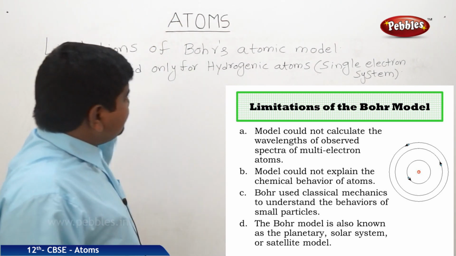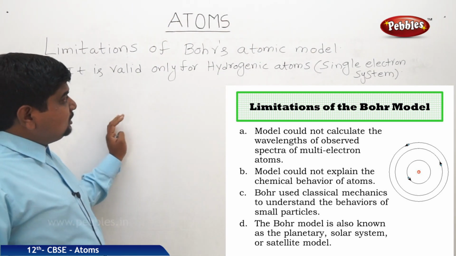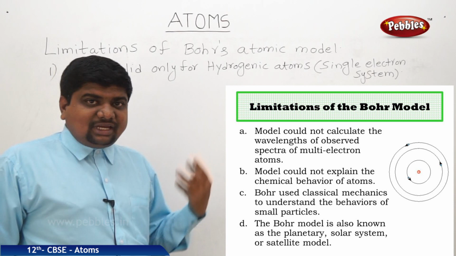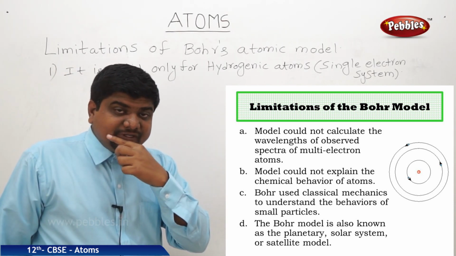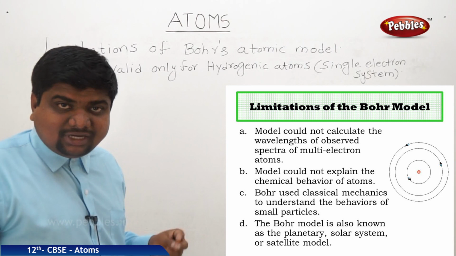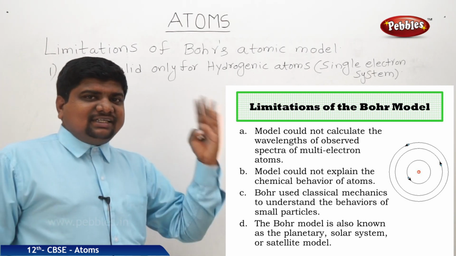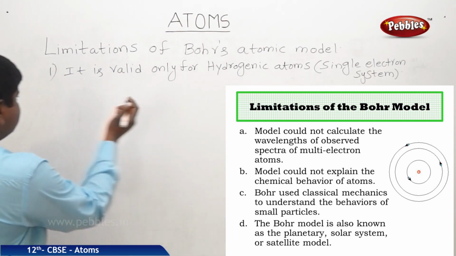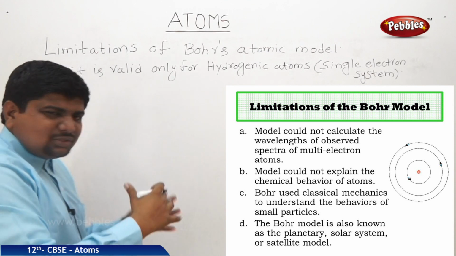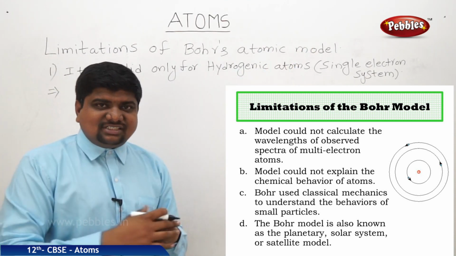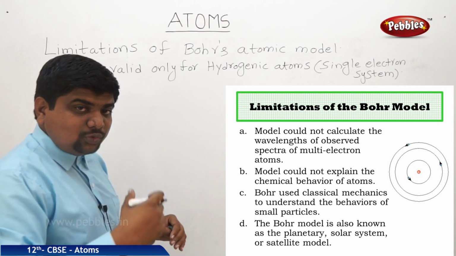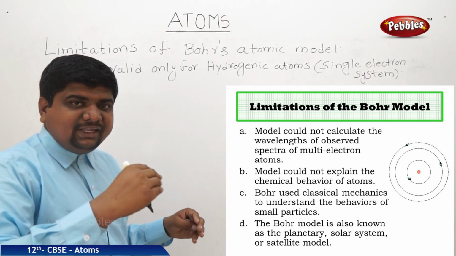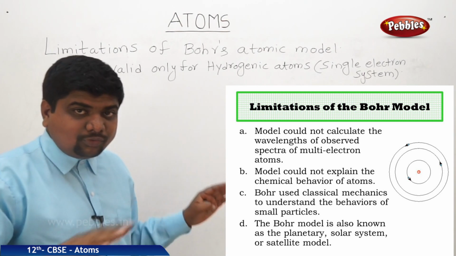The theories proposed after Bohr tried to implement the same predictions to multi-electron systems, like helium with 2 electrons, lithium with 3 electrons, and so on. But they had no success, not even a single experiment was a success. So what we can understand is, it is restricted to hydrogenic atoms or single electron systems. The research done to prove Bohr's postulates valid for all elements, helium, lithium, oxygen, all were proved wrong.